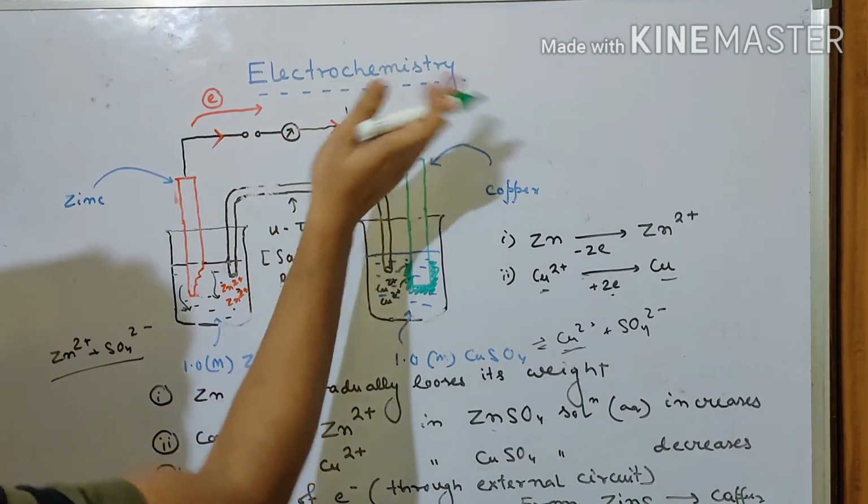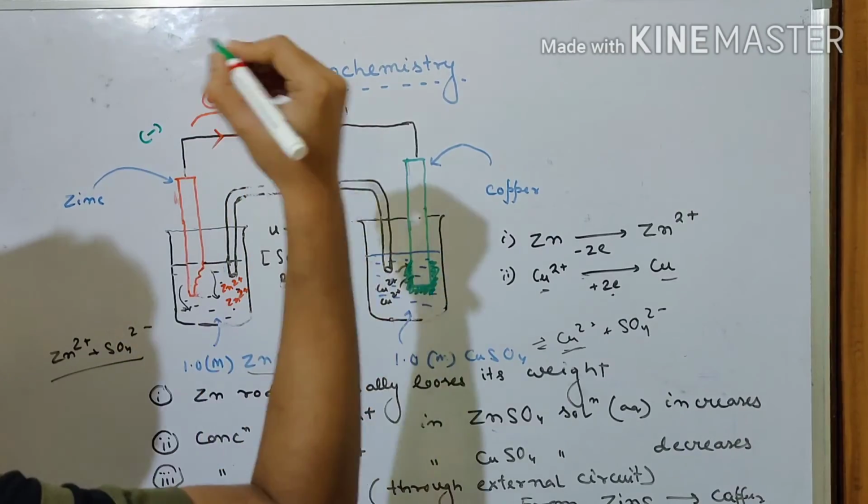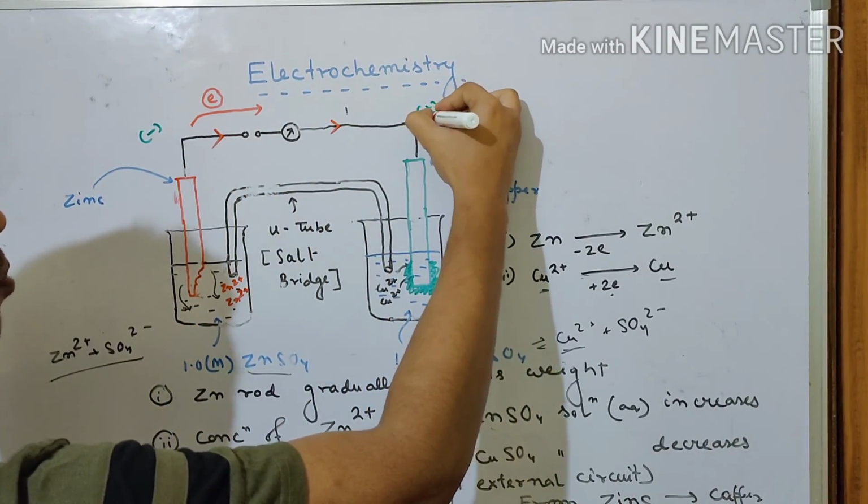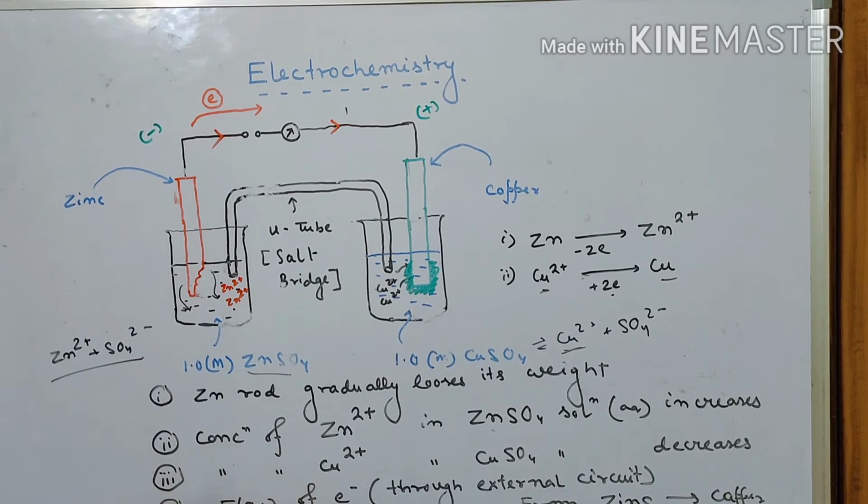Since the electron is flowing from left to right, this is called the negative electrode and this is called the positive electrode. So these notations must be understood. Since there is a flow of electron from left to right, we consider the negative terminal. Copper rod is regarded as the positive terminal and zinc rod is regarded as the negative terminal. And obviously the negative terminal is known as the anode, which is on the left hand side, and the positive side on the right hand side is called the cathode, which is the copper terminal.